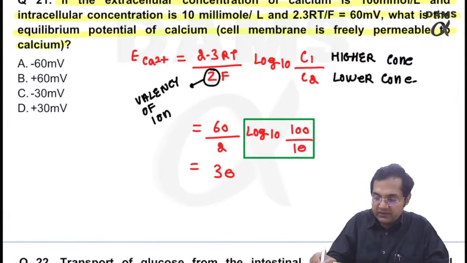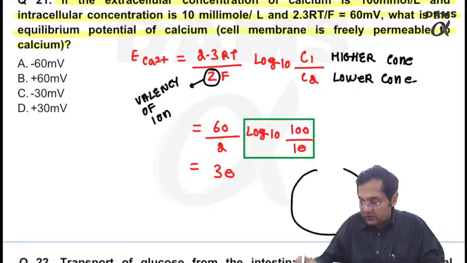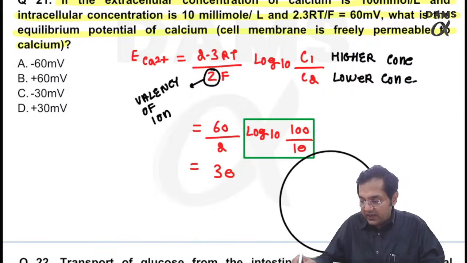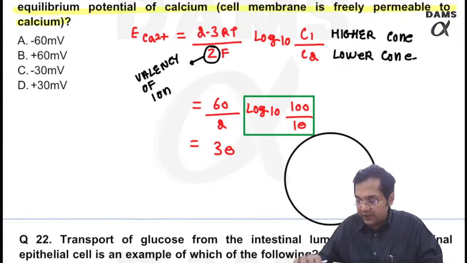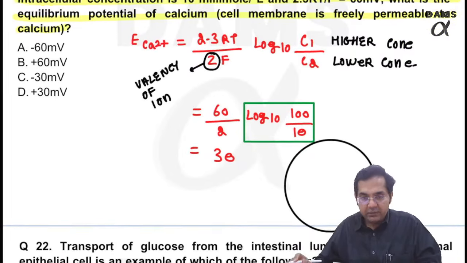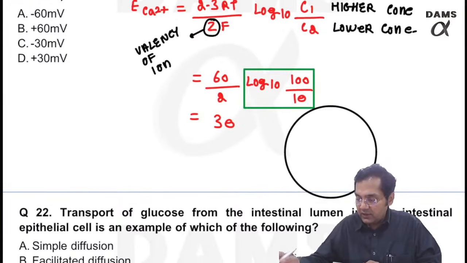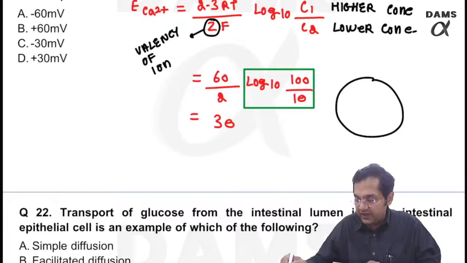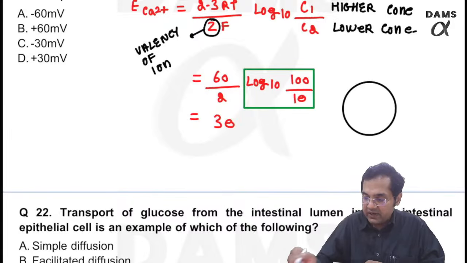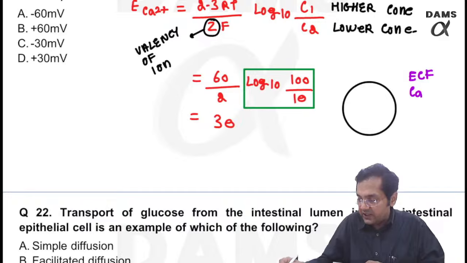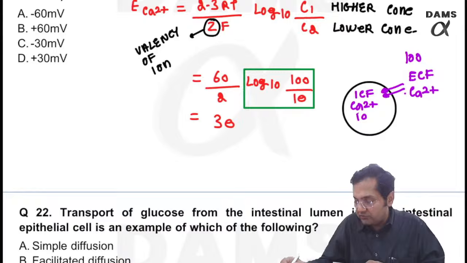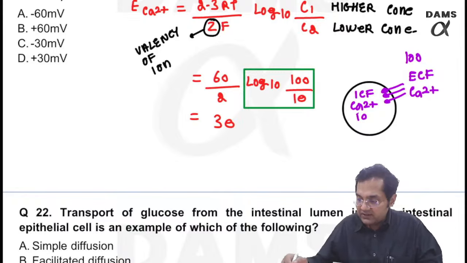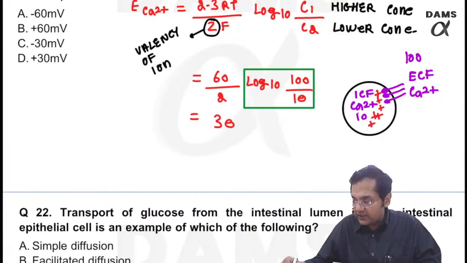To calculate the sign, always focus on the movement of the ion occurring from which side to which side. That means ion is moving from where to where. So please understand, ECF calcium is very high, 100. ICF calcium is very less, only 10. So calcium starts to move from outside to inside. As the calcium is moving in, what charge will develop on the inside? Lots of positive charge.